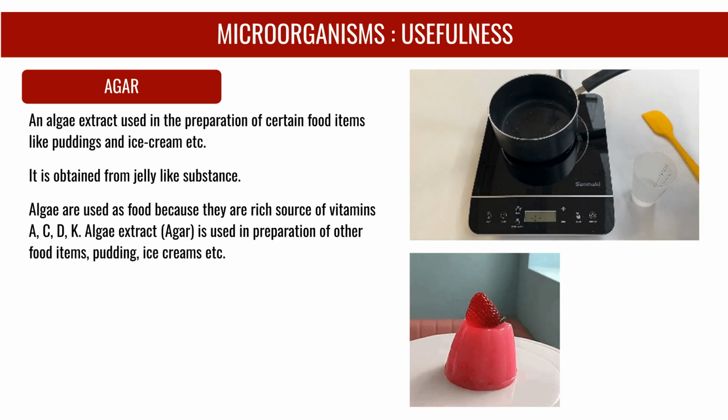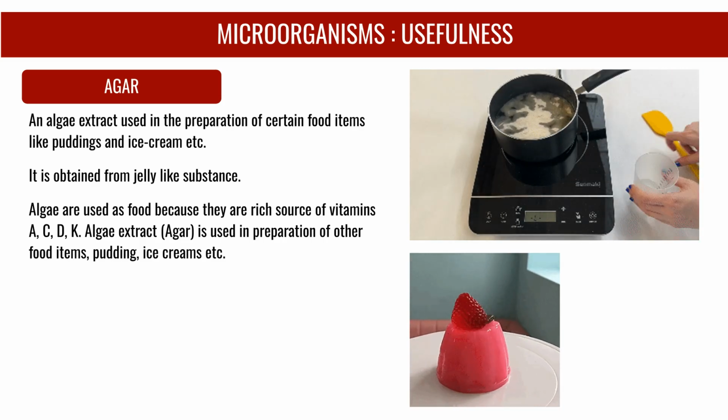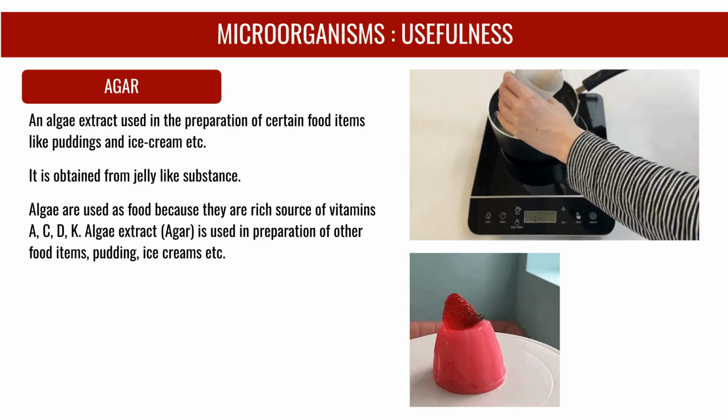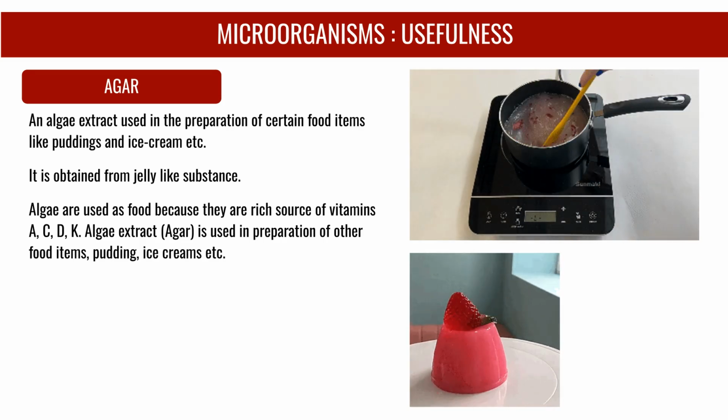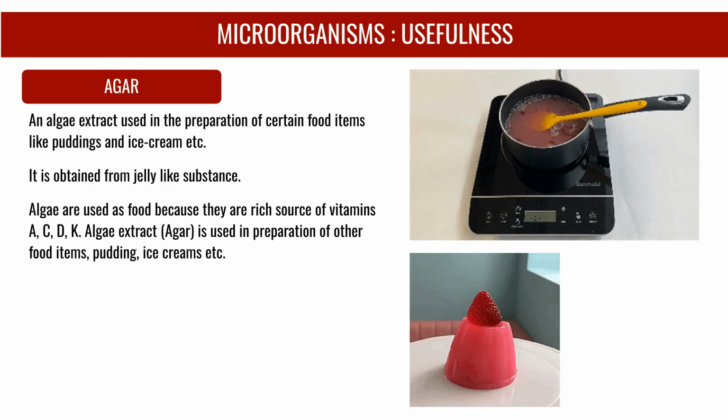Agar is another useful substance. It is an algae extract obtained from a jelly-like substance. Agar is used in preparing various food items, such as puddings and ice cream. Algae are a rich source of vitamins A, C, D, and K.